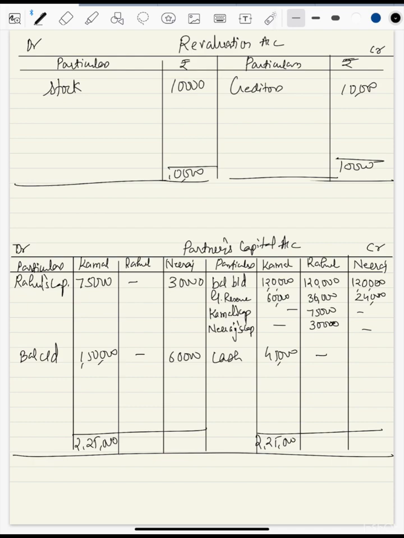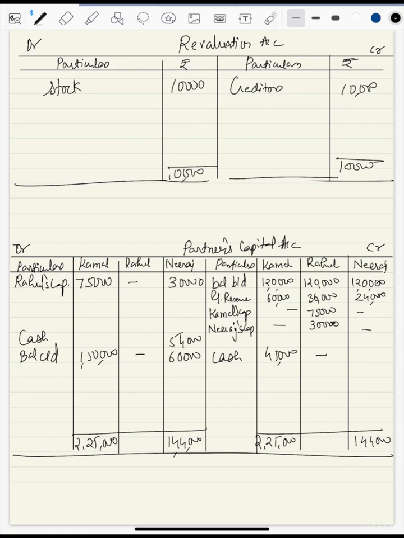Now do it for Neeraj also. So Neeraj has to keep his capital only 60,000, and there's higher capital here. This person will withdraw. Okay, and how much for this will add? We'll get 1 lakh 44,000 here. This will withdraw, so we'll write down cash here. We have 90 here. So 4,000, 9, 14. So 54,000. If he withdraws 54,000, then his balance will become 60,000.